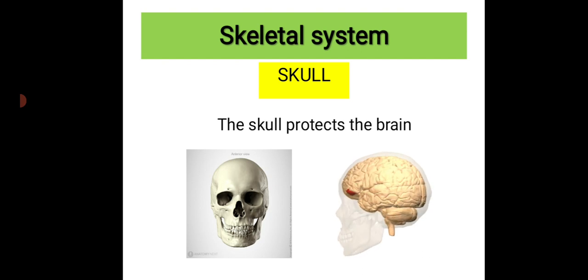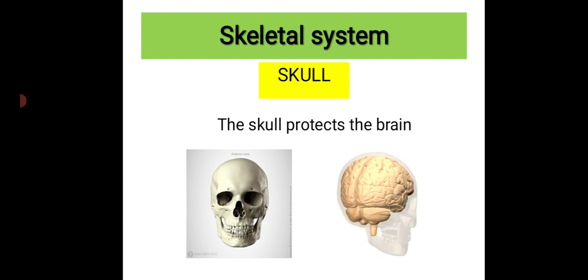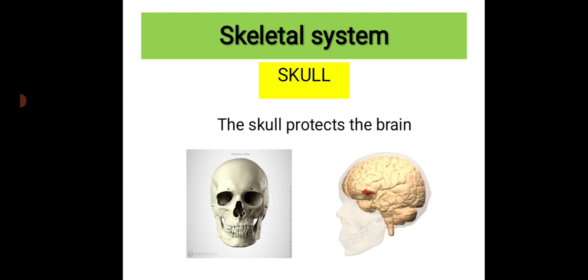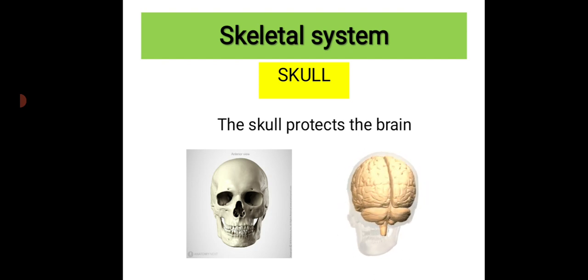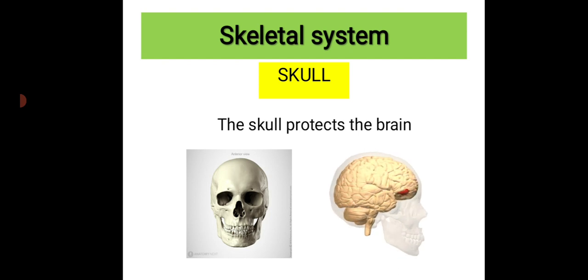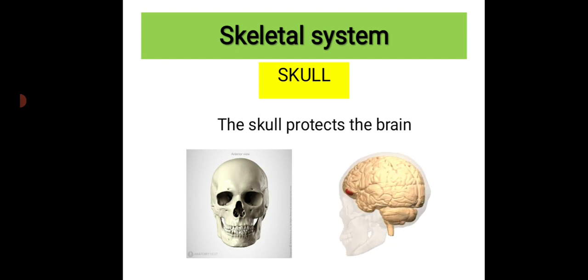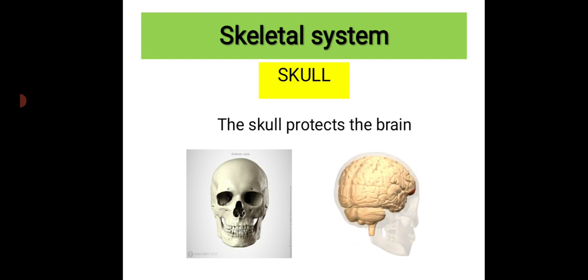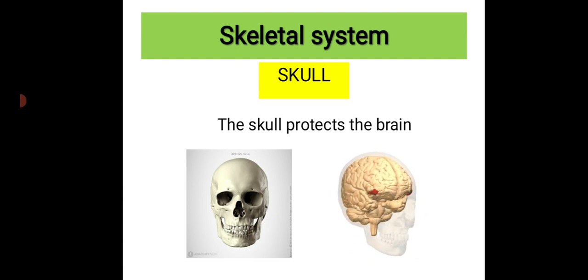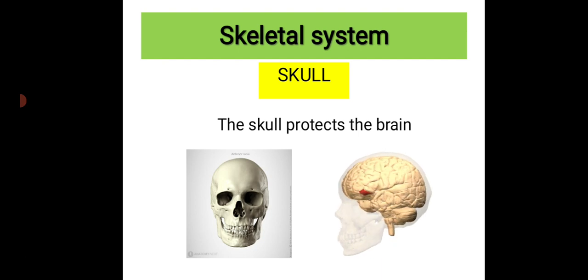It is covered around the brain to give it protection. We know our brain is delicate, so it has to be protected by some material. Here a bone, the skull, acts as a protector for the brain.